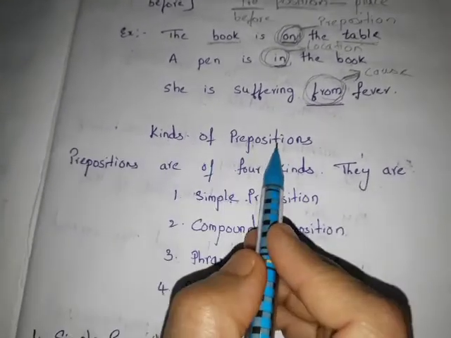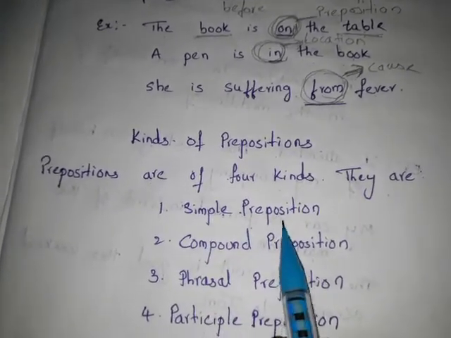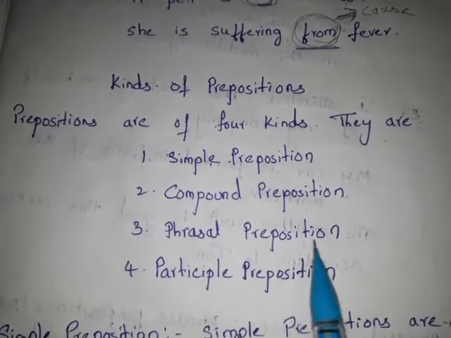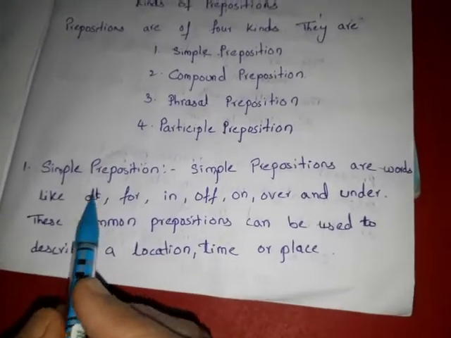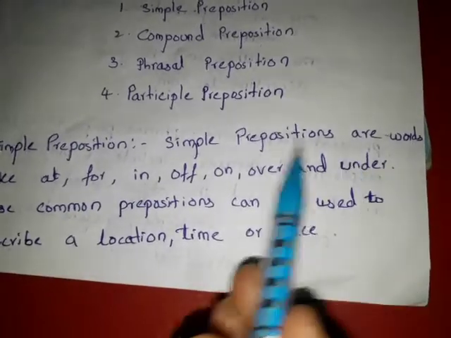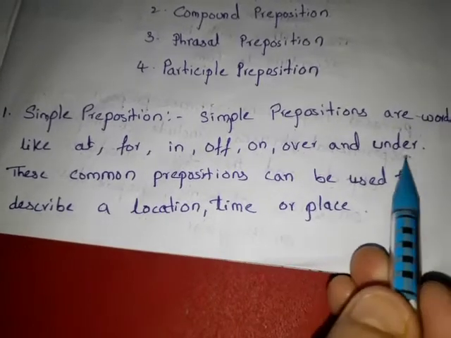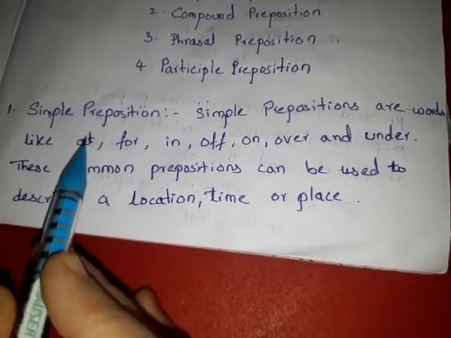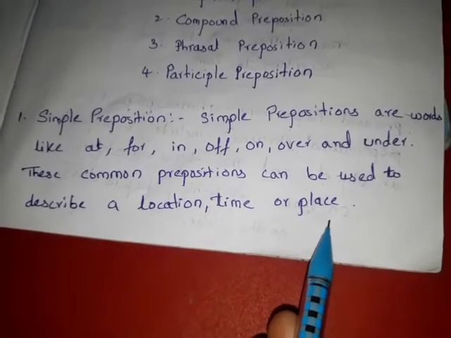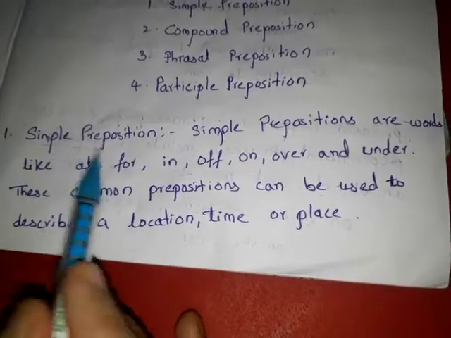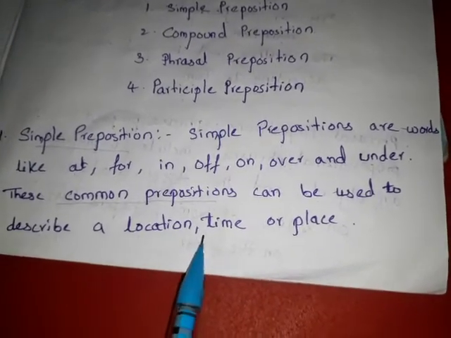Let's see the kinds of prepositions. Prepositions are of four kinds. They are simple preposition, compound preposition, phrasal preposition, and participle preposition. Let's start from the first kind, simple preposition. What are simple prepositions? At, for, in, of, on, over and under. These are all called simple prepositions. These are also known as common prepositions and can be used to describe a location, time or place.